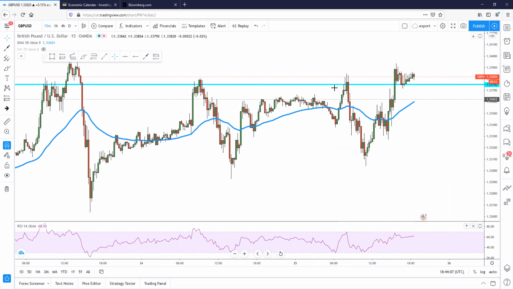So currently, the entries we're looking for are for us to see a break below this level. If we see a breakout below this support level right now, the 1.3375 support level, that would give us quite a few entries. We can enter there, and once the price reaches here, if there's a breakout, we can enter here, and there's a breakout at the 1.3340 level, which is also a quite strong support level. We can enter there, and again, if there's a breakout below the 1.3313 level, then we can enter again. So we can see potentially 5 to 6 trades if the breakout of this level does happen,